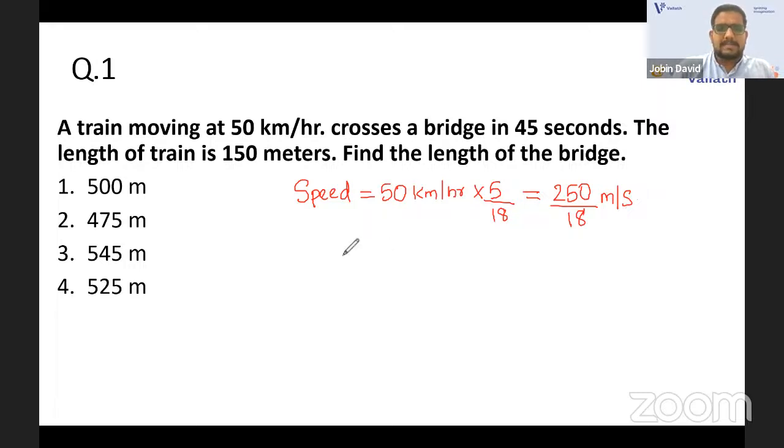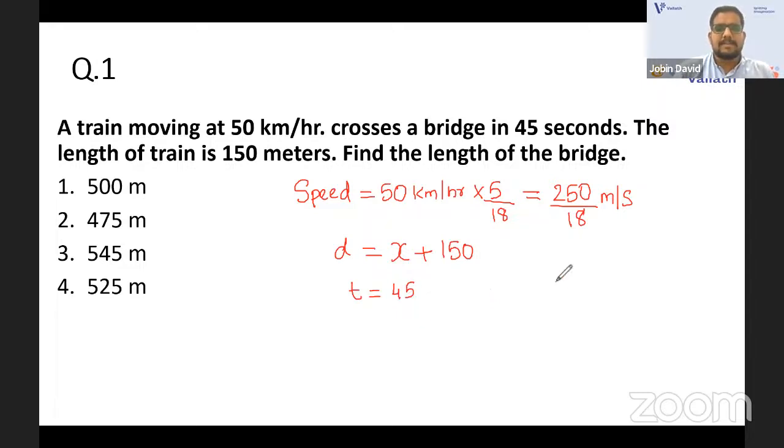Now, what is the distance when it crosses a bridge? The length of the bridge we can take as x, plus the length of the train, 150. So that is x plus 150. Why I took x? Because that is the length of the bridge that should be added. And the time is 45 seconds. So now you have the data.